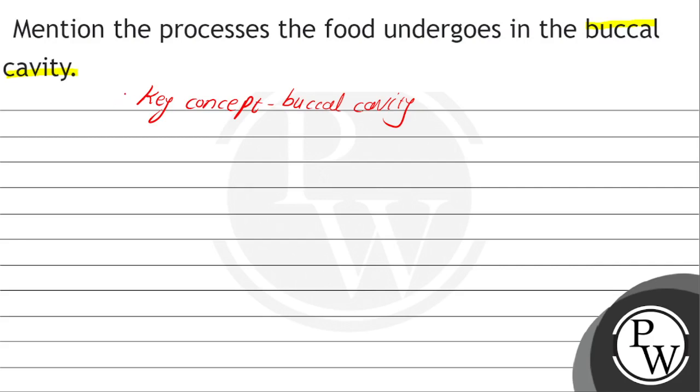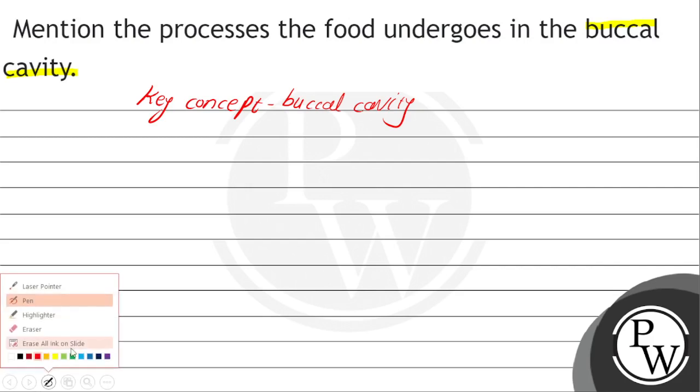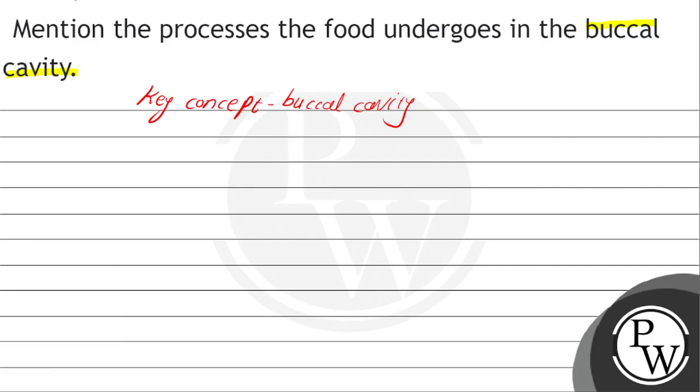The first part is the alimentary canal, and the second part is the associated digestive glands. First is the alimentary canal, and the second part is the digestive glands.